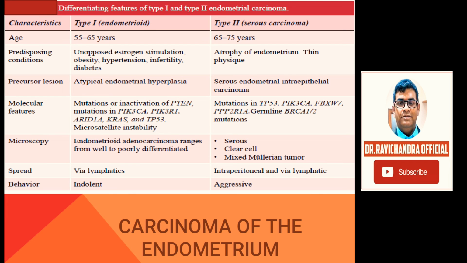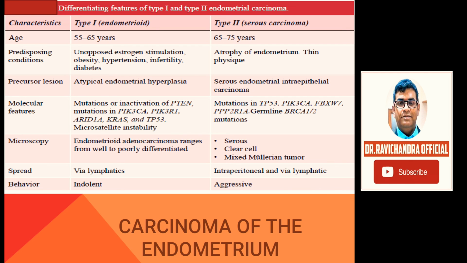Precursor lesion for endometrioid is atypical endometrial hyperplasia, whereas for serous carcinoma, it is serous endometrial intraepithelial carcinoma. The molecular features include mutations or inactivation of PTEN and microsatellite instability and TP53. Whereas for serous carcinomas, it is mutation in TP53 and germline BRCA1 or BRCA2 mutations.